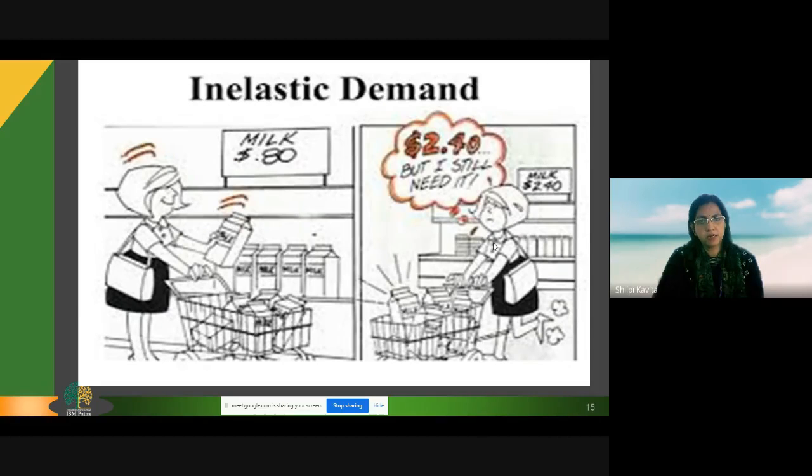Inelastic demand, this is about milk, because milk is a very essential item of our consumption in day-to-day life. Even if you can see in the slide that the price has increased, somehow she has to take it. So with the change in price, the demand is not very much influenced. The demand does not change a lot. So when the price changes and the demand does not change a lot, it is called inelastic demand, because these are very much necessity goods.